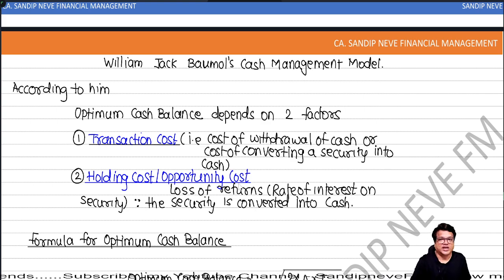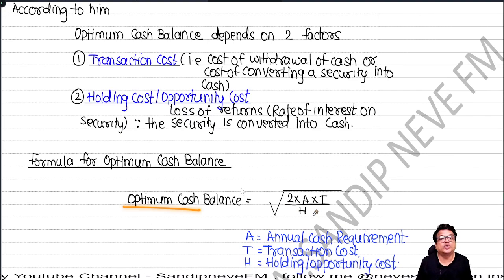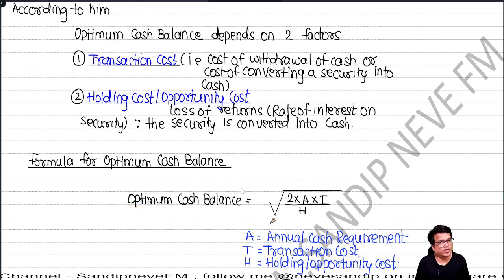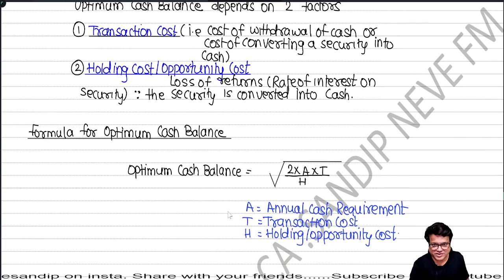Correct, people? Okay, so we respect William Jack Baumol. We say, okay, what's your formula, bro? It's just the root of 2 into A into T upon H. A stands for annual cash requirement, T stands for transaction cost, and H stands for holding or opportunity cost. That sums up the formula.